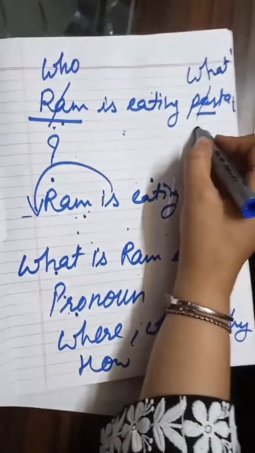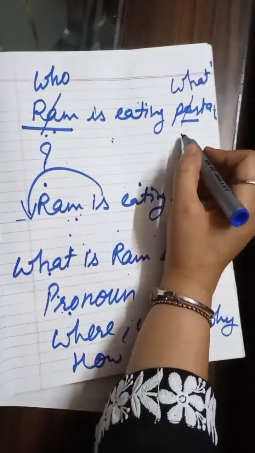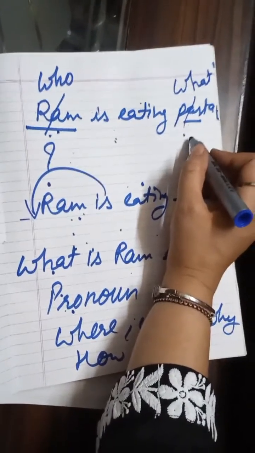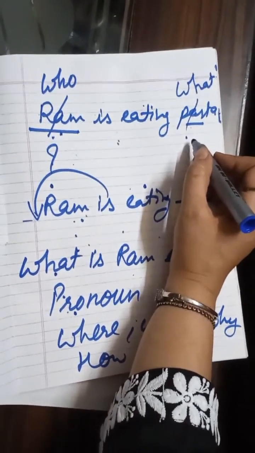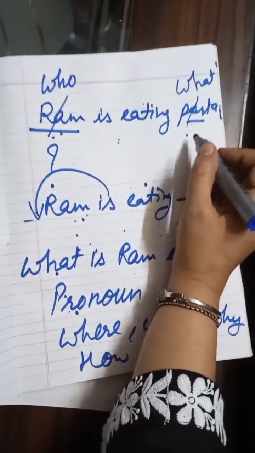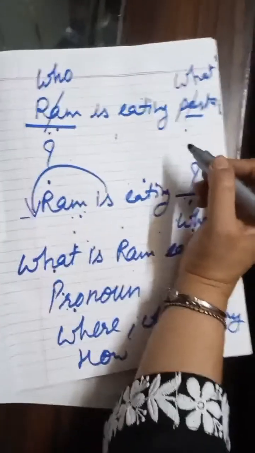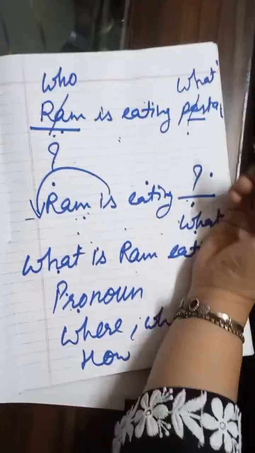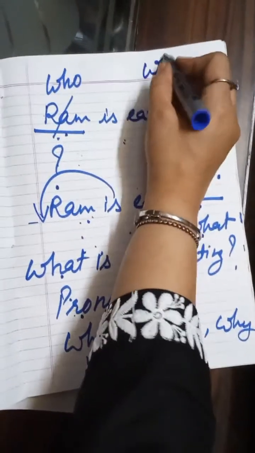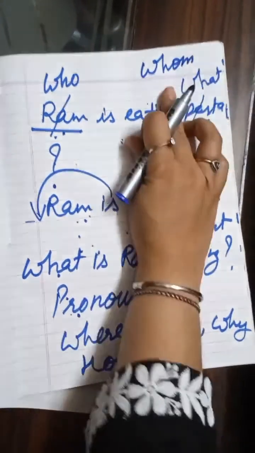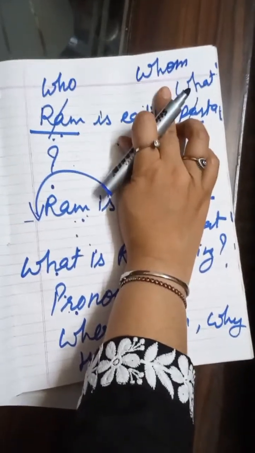And if any person's name is there, for example, Mama is cooking something for me, then in that case for whom, that means whom. Whom is also an interrogative pronoun. Got the point?